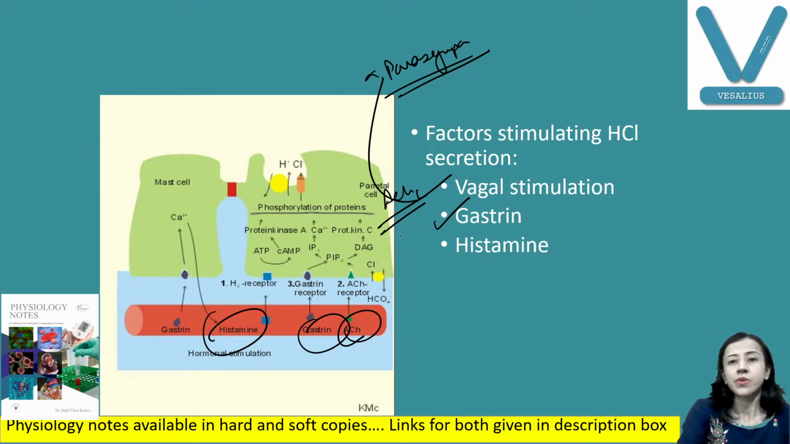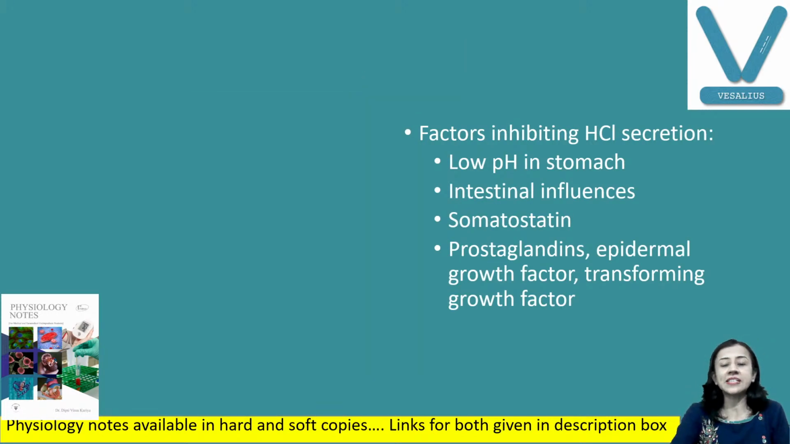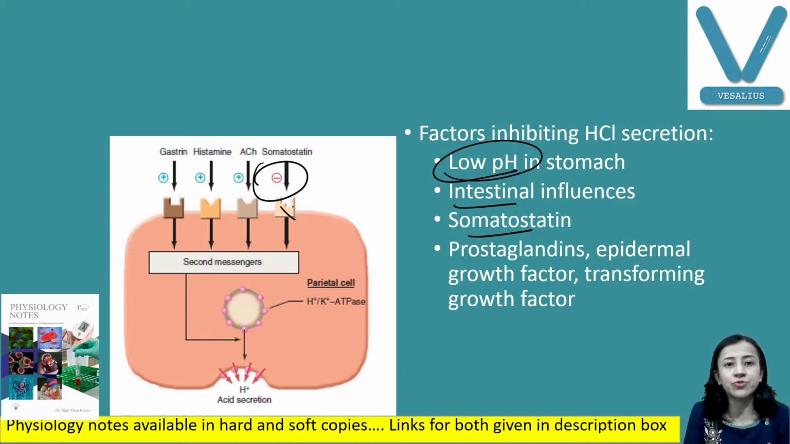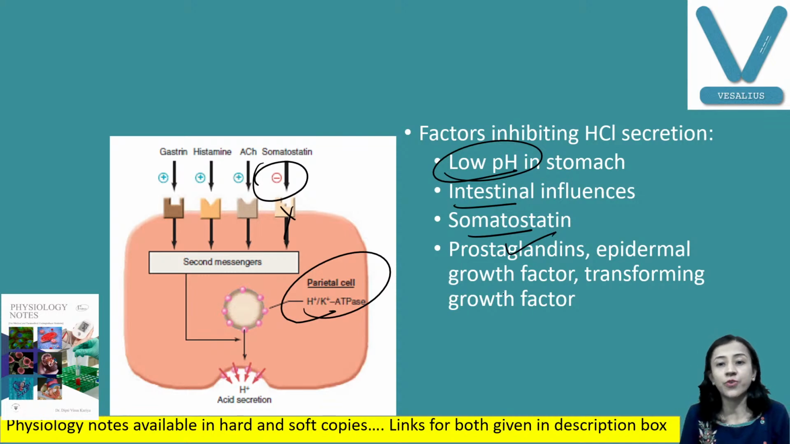Fine. Now, which factors inhibit HCl secretion? First, when the pH becomes highly acidic, when a large amount of acid is secreted in the stomach and the pH is very low, then HCl secretion decreases. Second, certain intestinal hormones like cholecystokinin and somatostatin are inhibitory to the parietal cells, so they inhibit the secretion. Some other factors like prostaglandins, epidermal growth factor, and transforming growth factor all inhibit HCl secretion. But a very important factor is low pH.